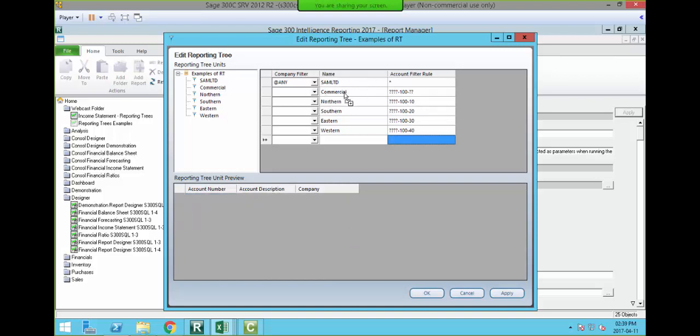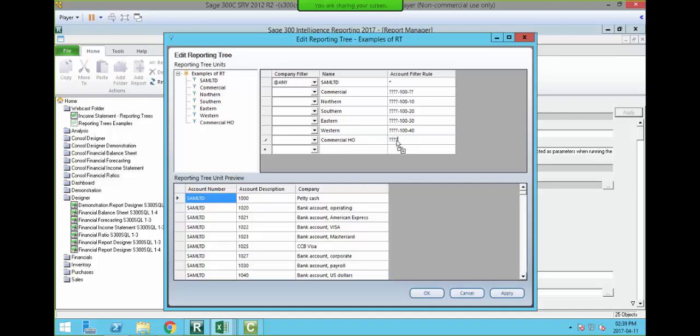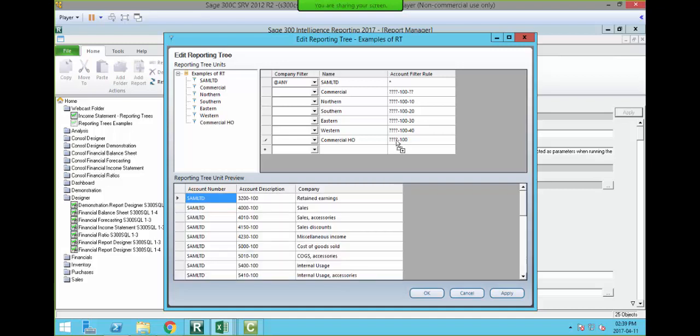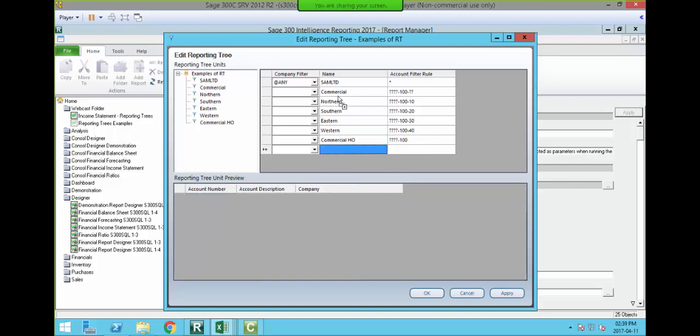Now what we can also do is bring in just the commercial details. So I'm going to type in commercial head office, which means if someone has gone and placed any information against just the account number and that commercial number, all my information is going to be placed in there. We can also create an overall commercial.